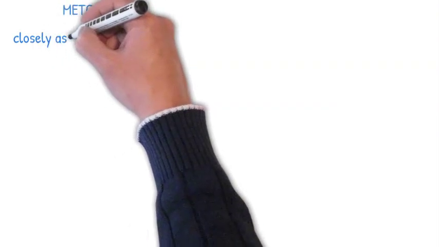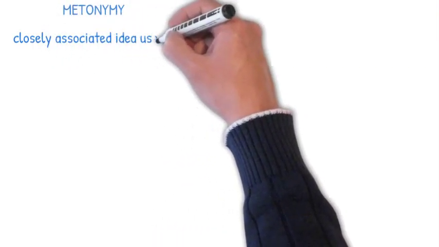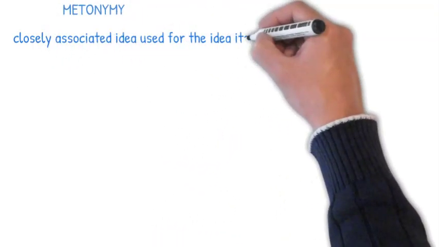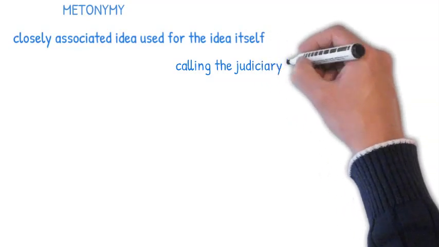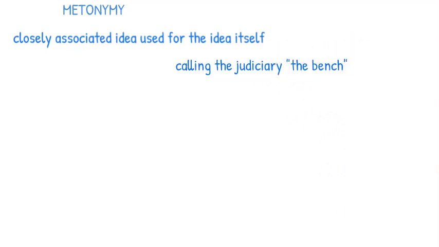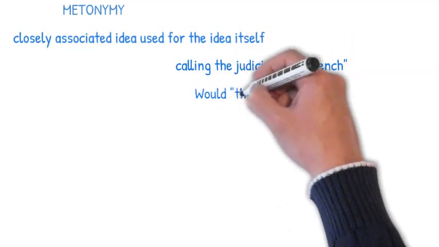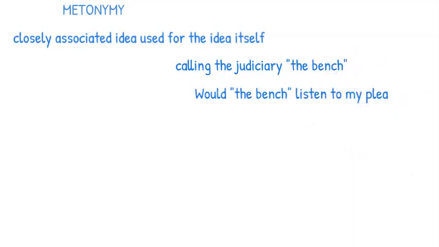Metonymy is a closely associated idea used for the idea itself. An example is when you call the judiciary the bench. Won't the bench listen to my plea? In this example, the bench refers to the judiciary.